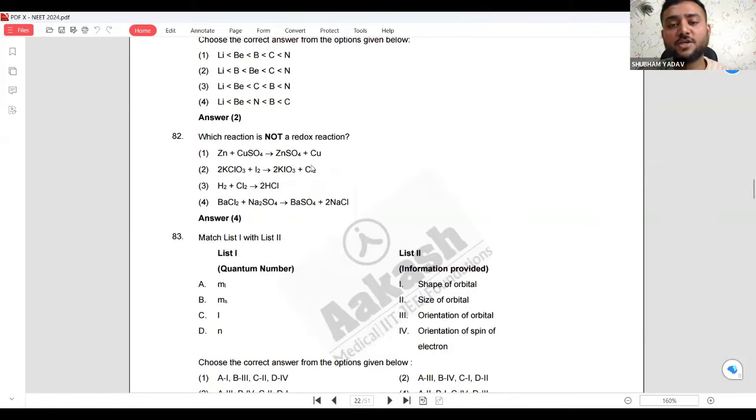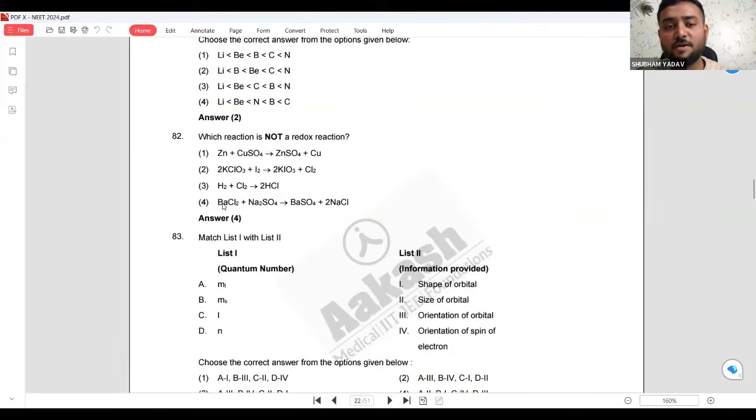Chlorine, it is again changing. Here it is 0, but here it is not 0. Here hydrogen is 0, chlorine is also 0, but here hydrogen is +1, chlorine is -1. So one thing I know is that these answers are wrong.